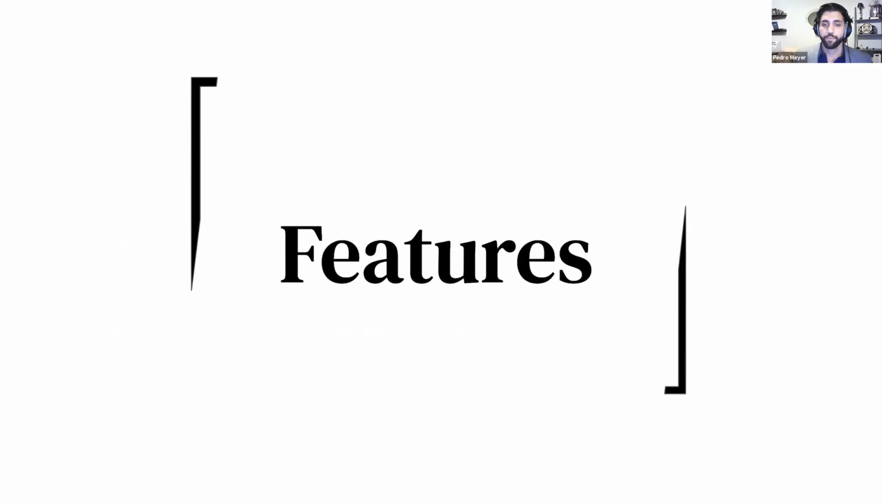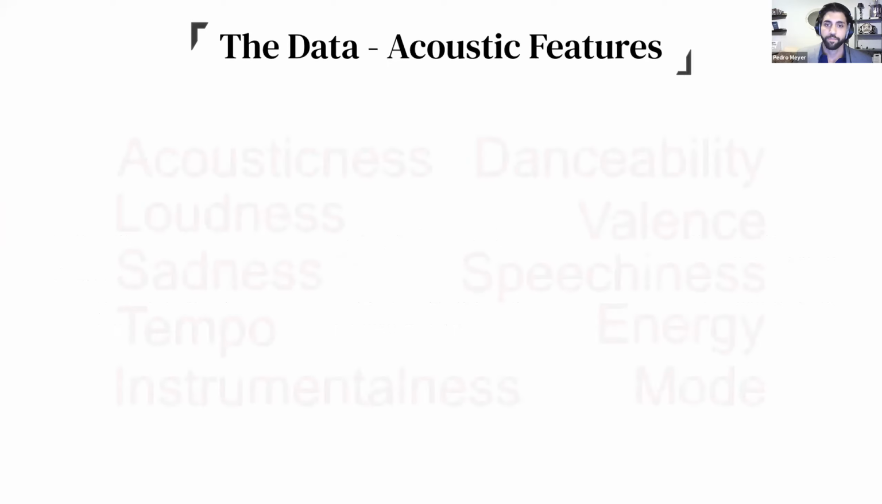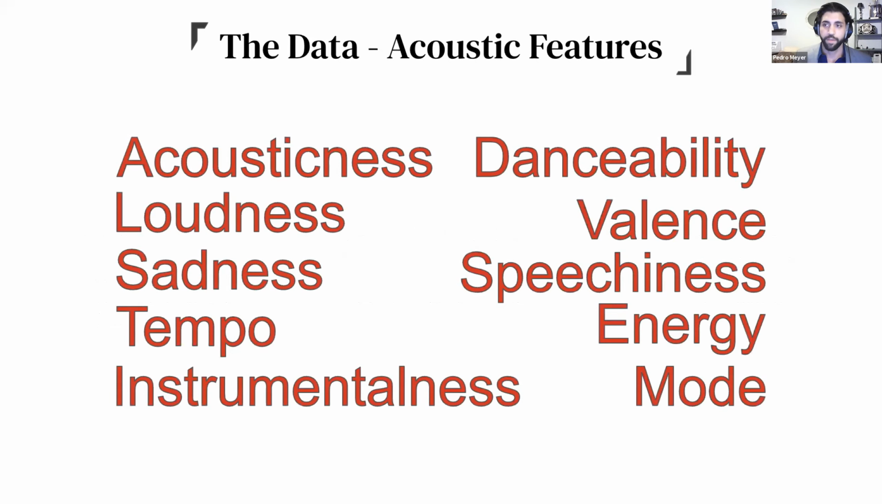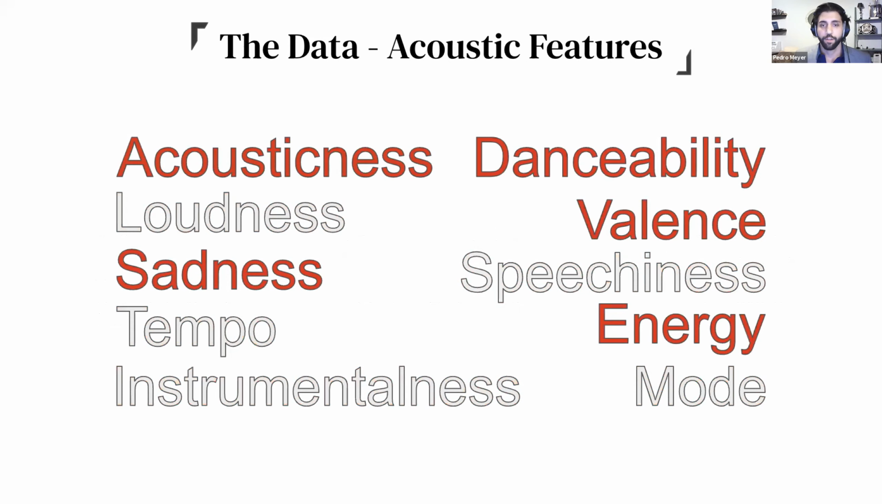So here are the features we're talking about. The first set of features are the acoustic features. Yes, there's a lot of them, but basically all these are is a way to quantify sound. For sake of simplicity, we're going to focus on 5: acousticness, danceability, valence, energy, and sadness.